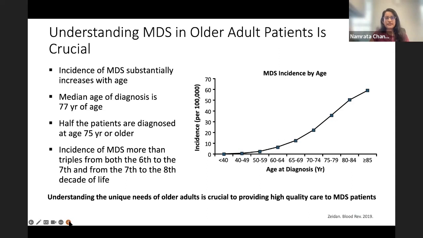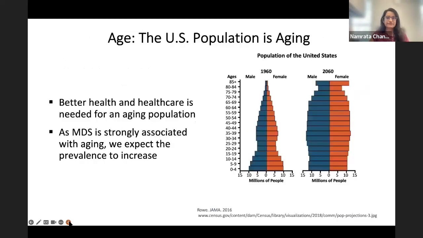With every decade of life, the percentage actually goes up, and the incidence rate for patients younger than 40 is 0.1 cases per 100,000 person years. But when you go up to patients over the age of 80, it is roughly 56 out of 100,000. So it's a significant increase in the second half of life. And a fact about our general population is that the US population is aging. So we're expecting that we will see more patients with these disorders, particularly given that we have a bigger, older population.